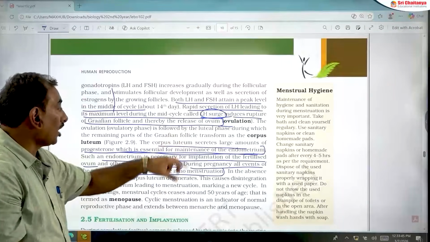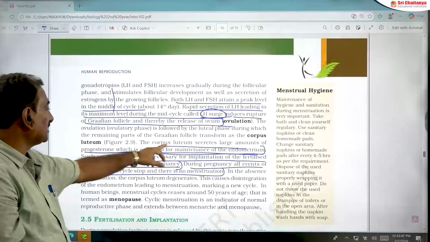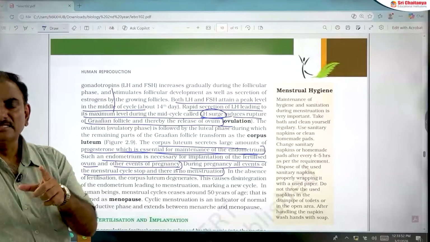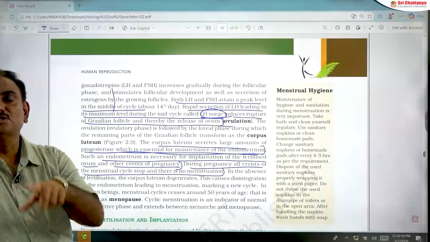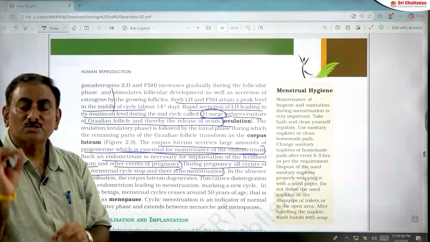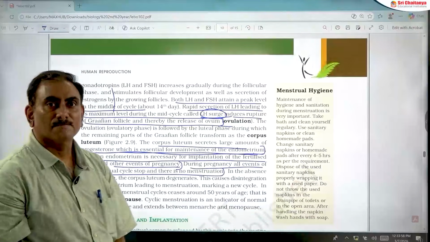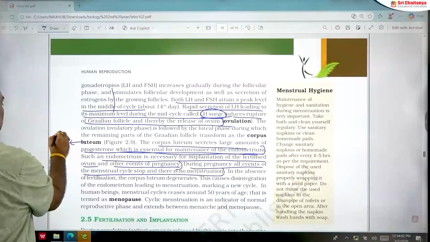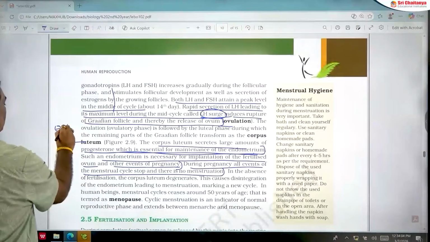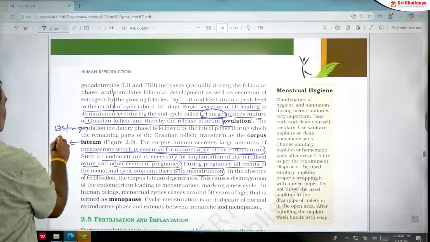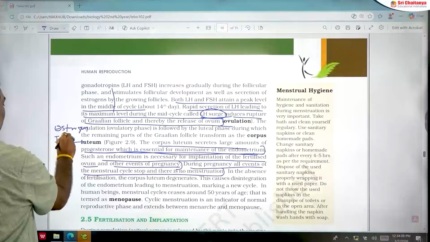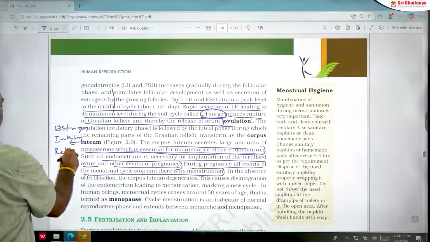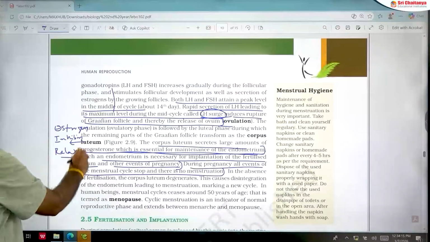Corpus luteum secretes large amounts of progesterone, which is essential for maintenance of endometrium. It also secretes small amounts of other hormones: small quantities of estrogen, and it also secretes inhibin and relaxin along with the progesterone.